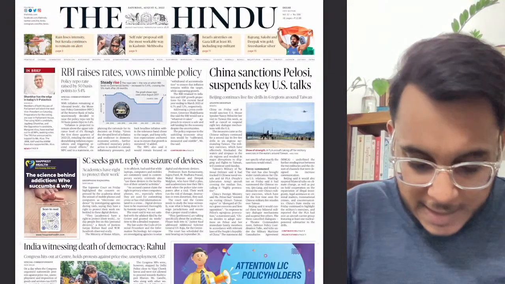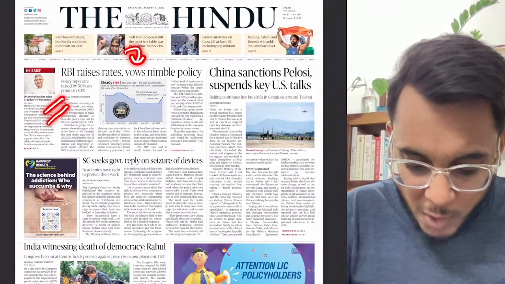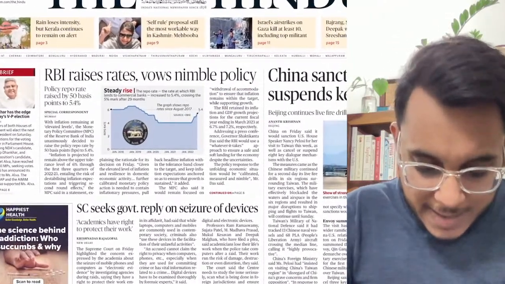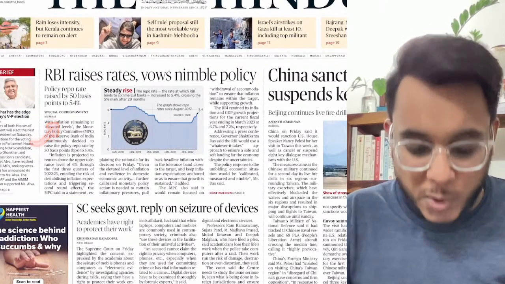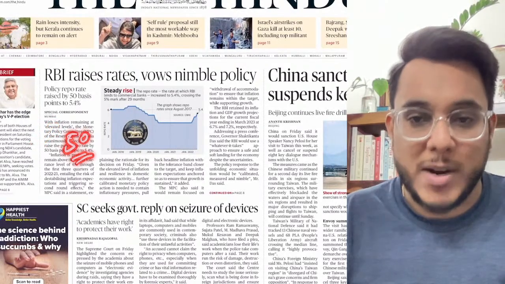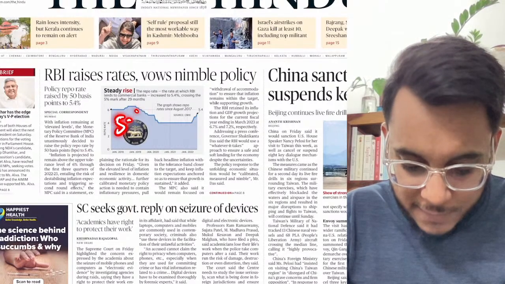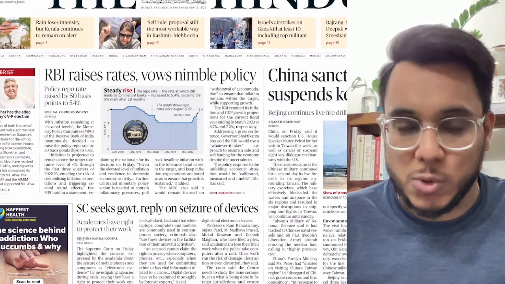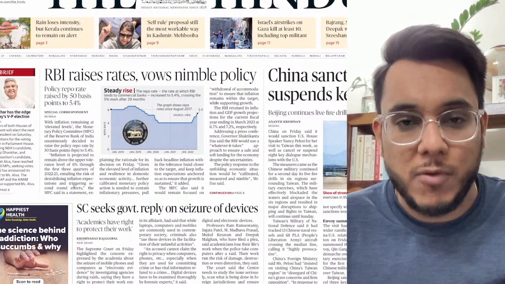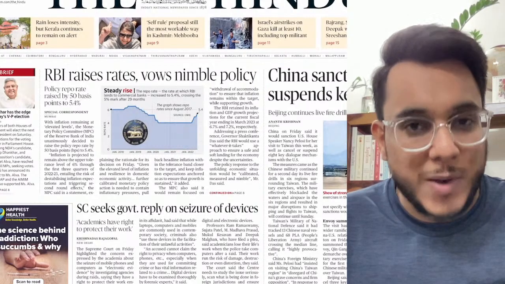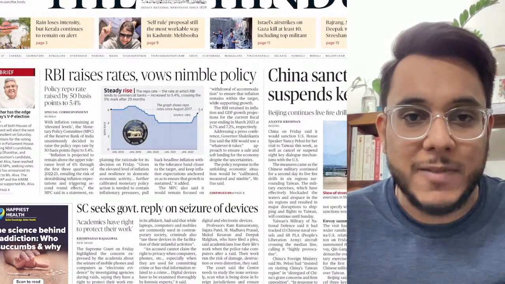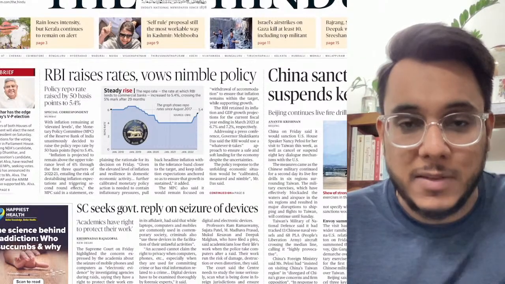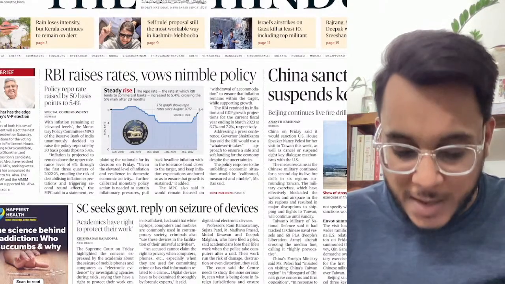So the first article, RBI raises rates, was nimble policy. So guys, here we have seen that the RBI has increased its repo rate by 50 basis points and now the repo rate stands at 5.4%. Now guys, why has this repo rate been increased? Basically the RBI is now going for a tight monetary policy, which is taken when the inflation is high, and recently we have seen that inflation is hovering above the comfortable range.